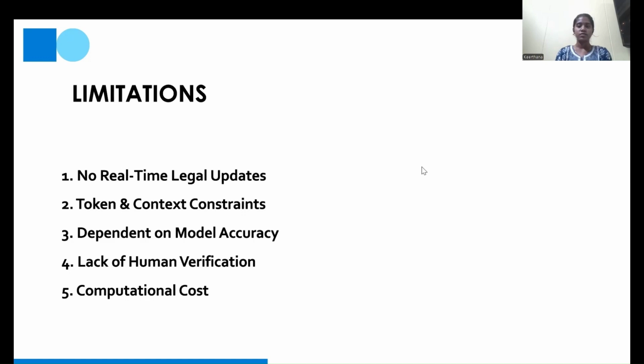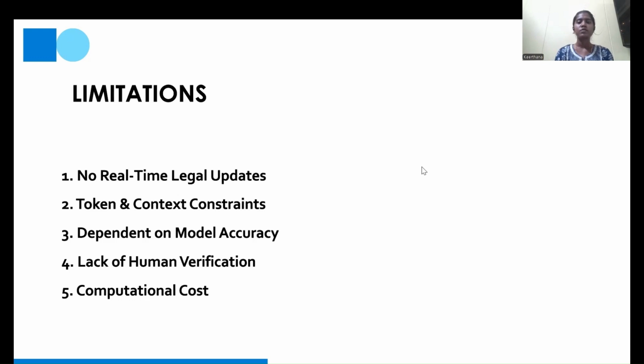So even though we have reached this far through LexChat, there are a few limitations. If there are any amendments or changes in the judicial system, they won't be reflected here until we provide that data and do the whole pre-processing and vector embeddings. Next, there is a lack of human verification.